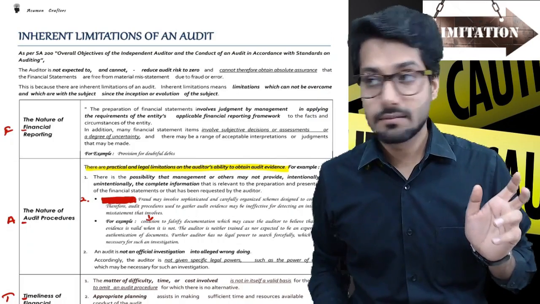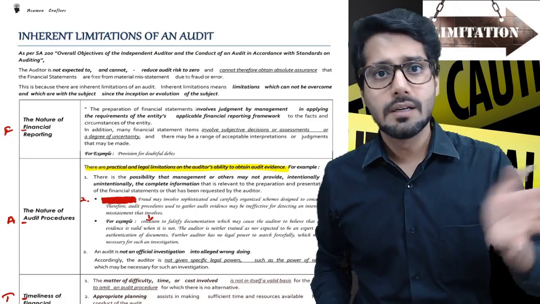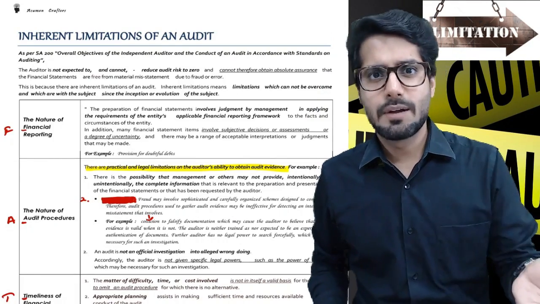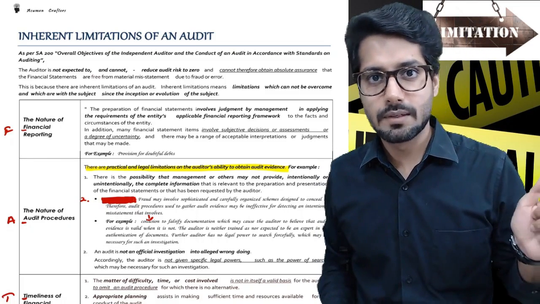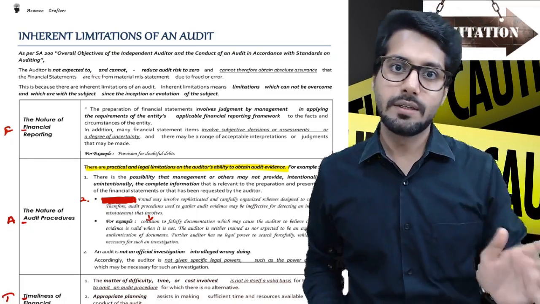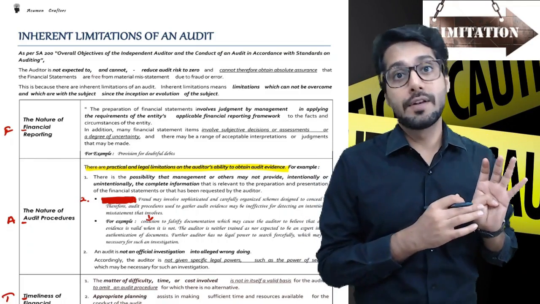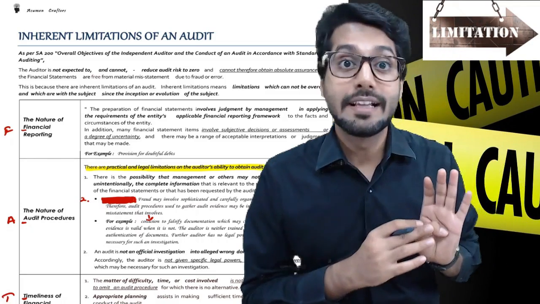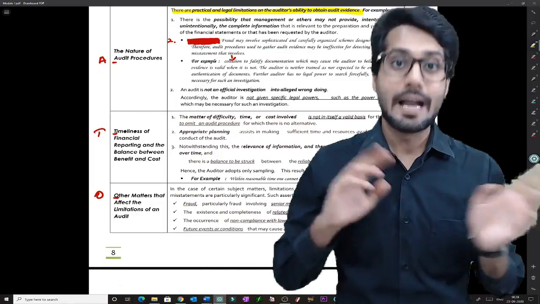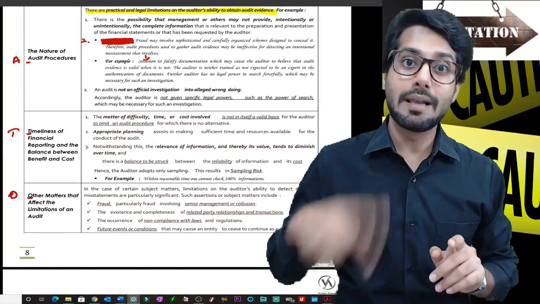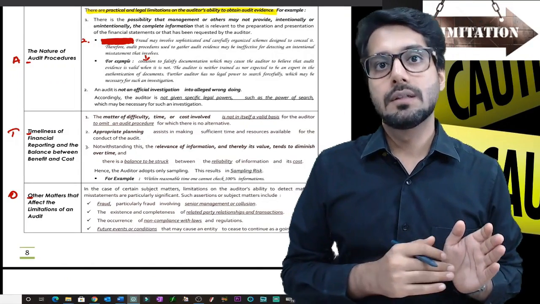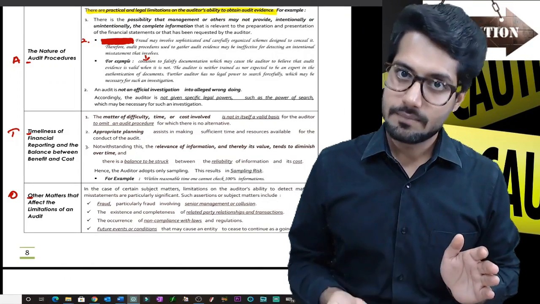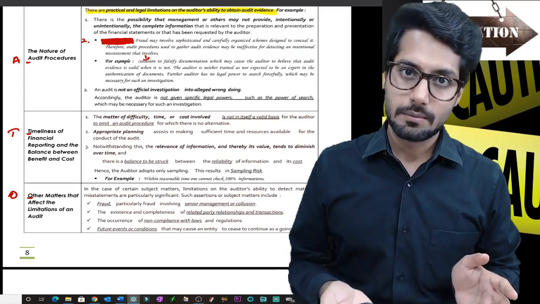FATTO. Who is Fatto? Fatto is my friend. I call him Fatto. Fatto is a lovely, cute name for the person. So Fatto is our code here. First is nature of financial reporting, F. Nature of audit procedures, A. Timeliness of financial reporting and balance between benefit and cost. And the last one is other matters that add on to or affect limitations. So this is Fatto, which is topic 1.